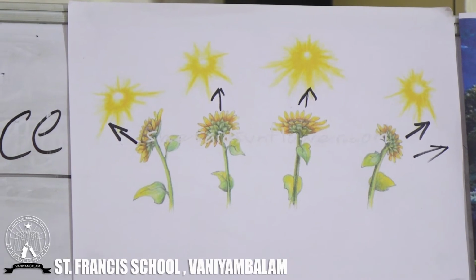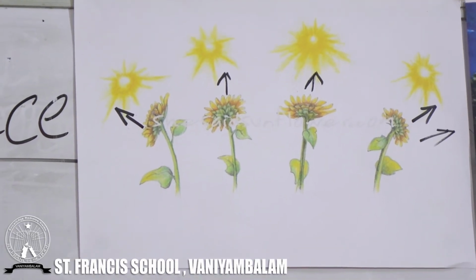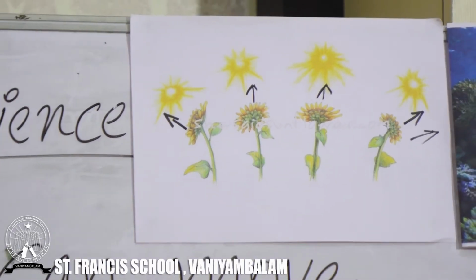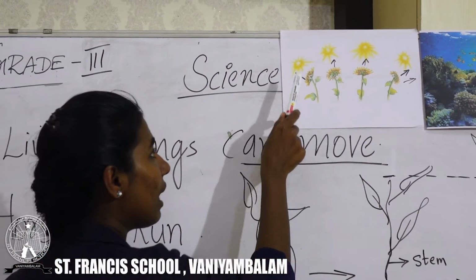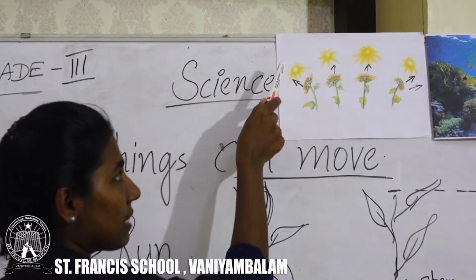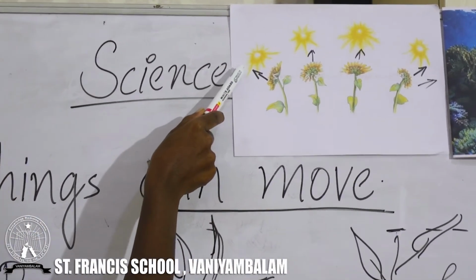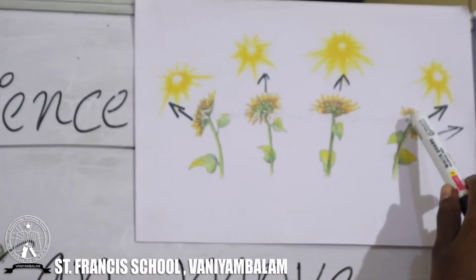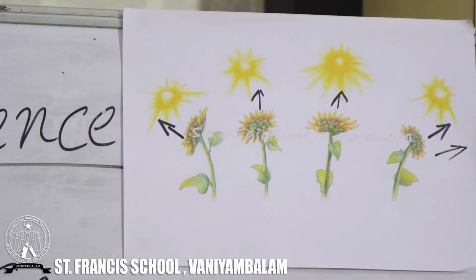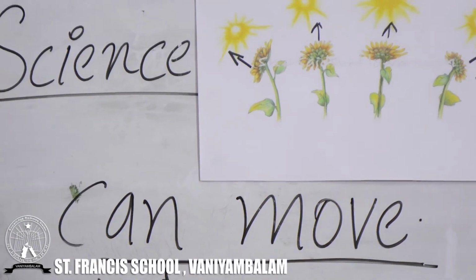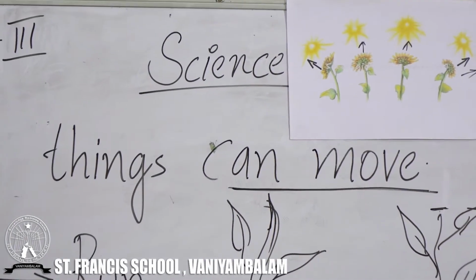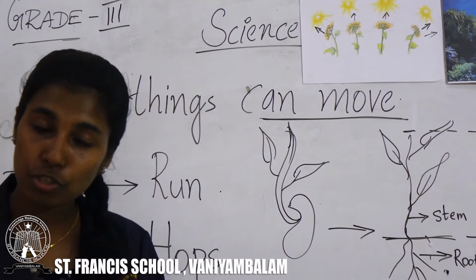So, the sunflower can change direction according to the position of the sun. That means the sunflower faces the sun. If the sun is here, the sunflower faces this. If the sun is here, the sunflower will face this side. Clear? So, all the living organisms can move from one place to another.